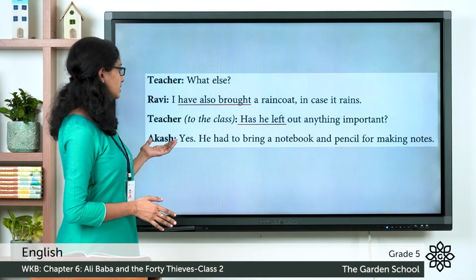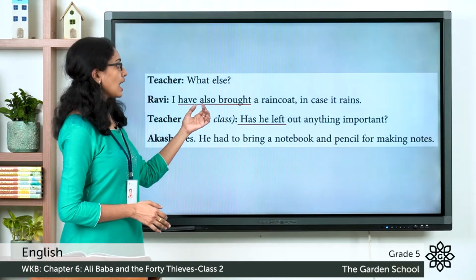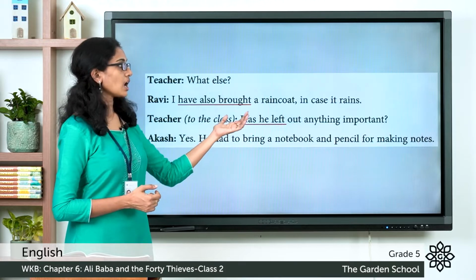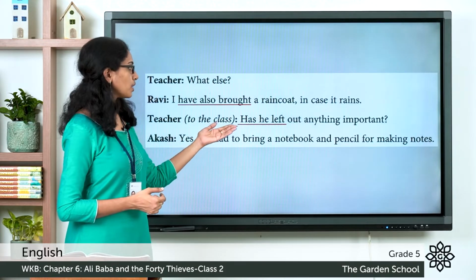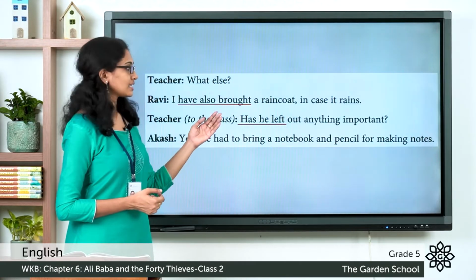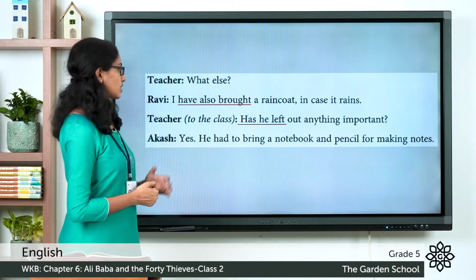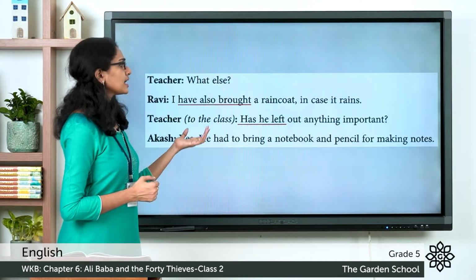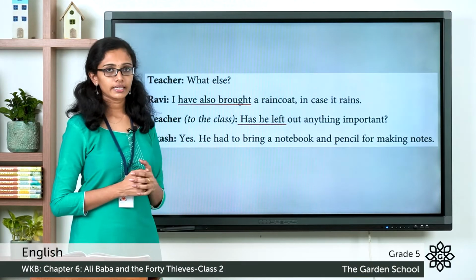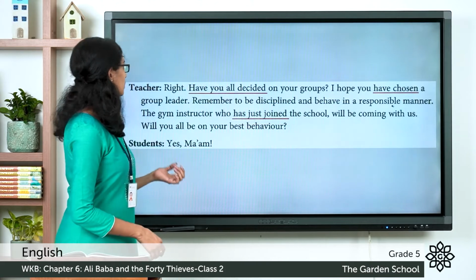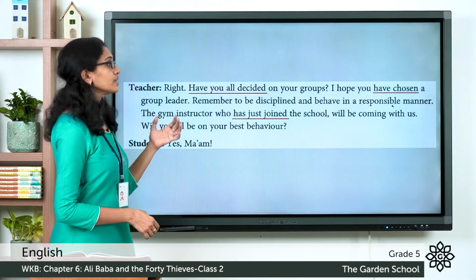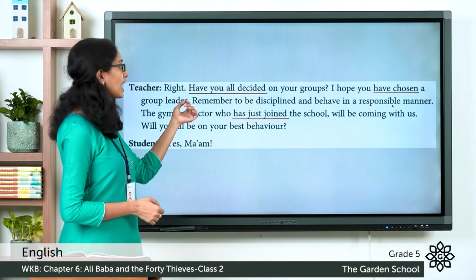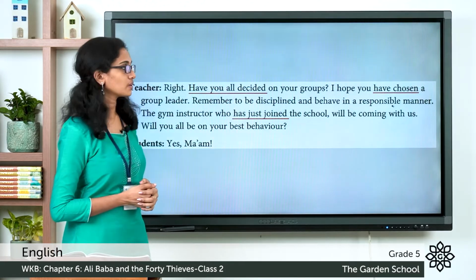Then the teacher says to the whole class, "Has he left out anything important?" So the verb has he left, that is in present perfect tense. I hope you have underlined these. Now Akash says he had to bring a notebook and pencil for making notes. Then the teacher says, "Right, have you all decided on your groups?" See, have you all decided, have decided, that is in present perfect tense.